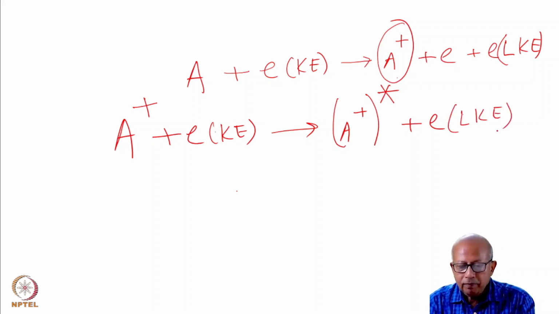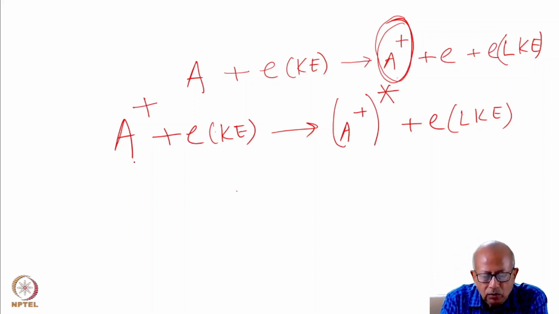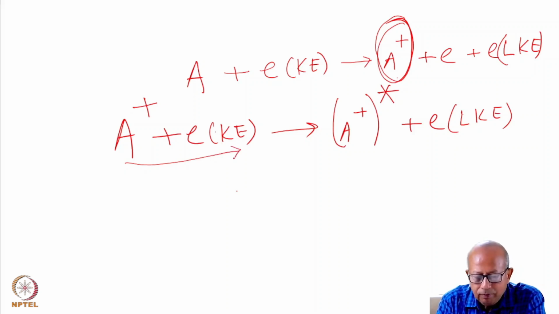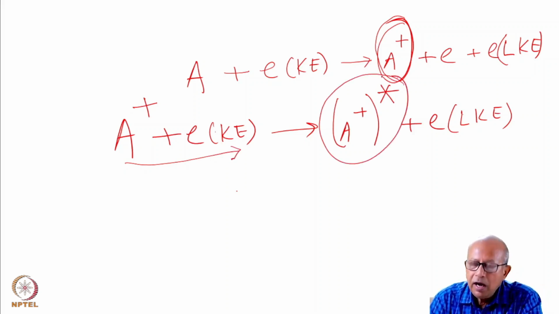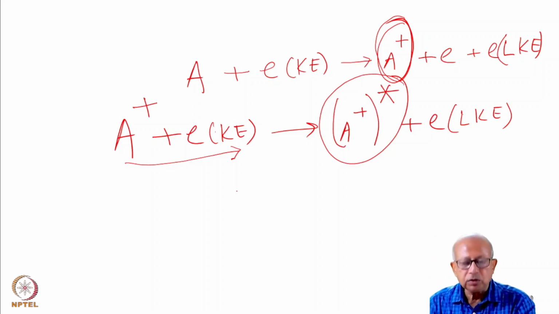So here, first you create the active ions, active species, then the active species will again collide with electron, inelastic collision, and you will then create excited state and eventually realize population inversion, prerequisite for the process of lasing.